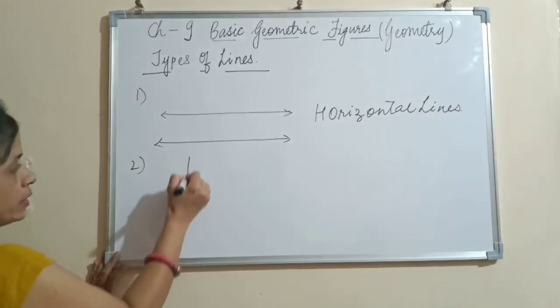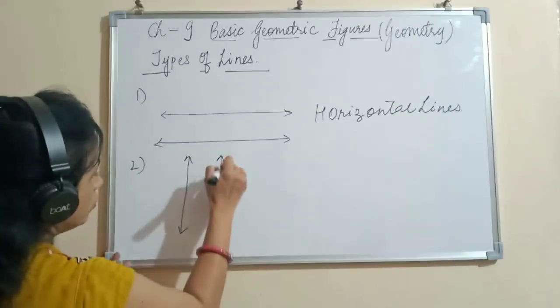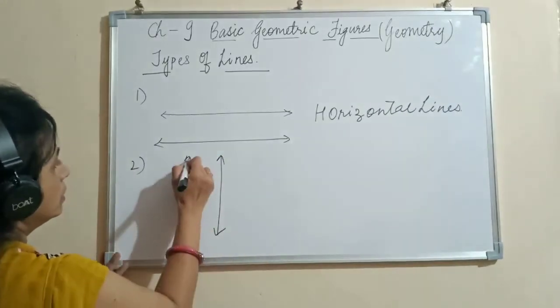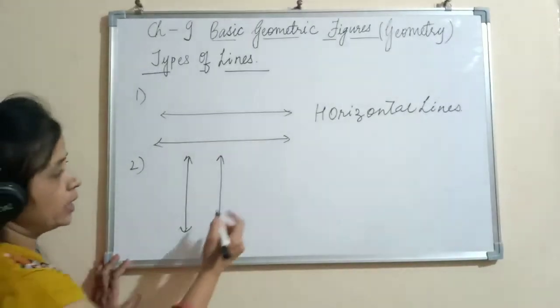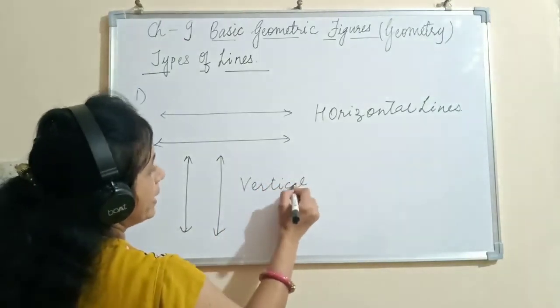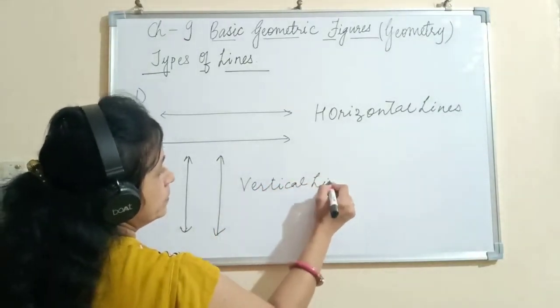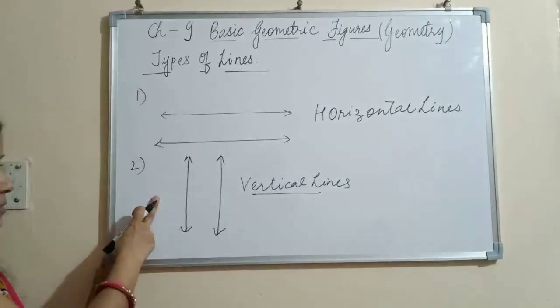Another type is vertical lines. Lines which are lying vertically in a plane are called vertical lines. These lines are vertical lines.